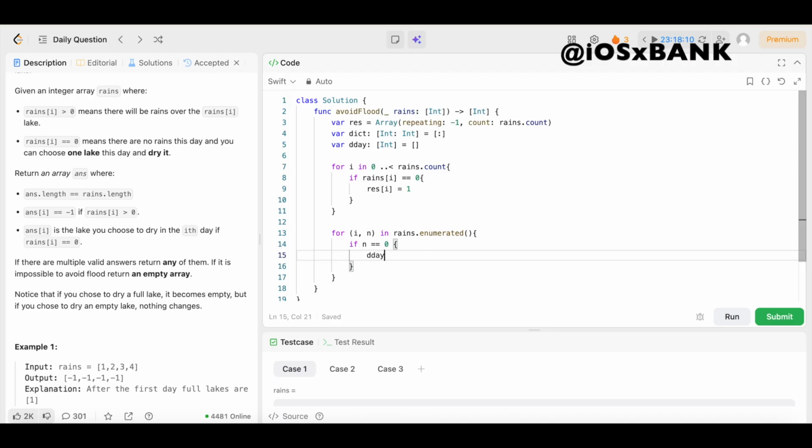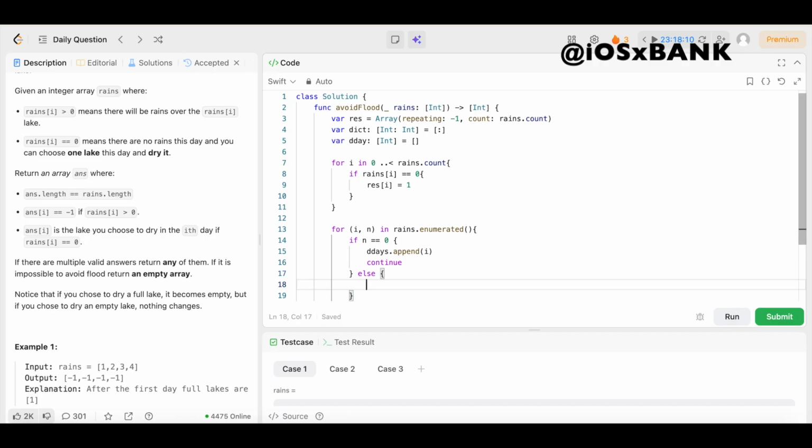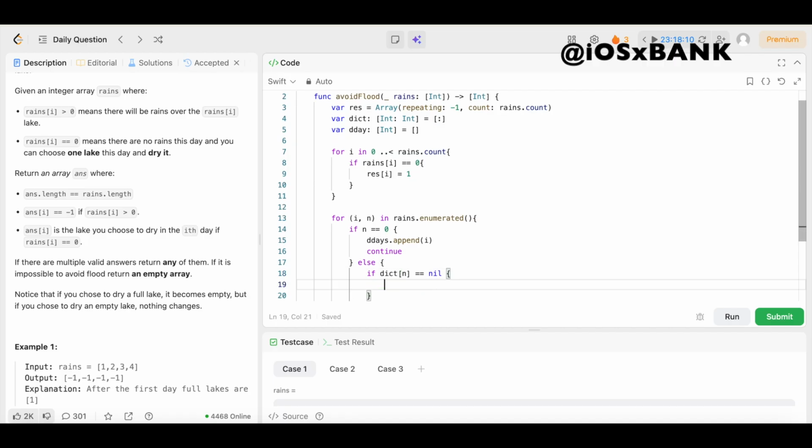So we're going to say ddays.append(i), and then underneath that we say continue. Then we come right here and say else, open up the brackets. If it is raining on lake n today, then we're going to say if dict[n] equals nil, then open up the brackets. If this lake has not been filled before, we're going to record its fill day by saying dict[n] equals i.